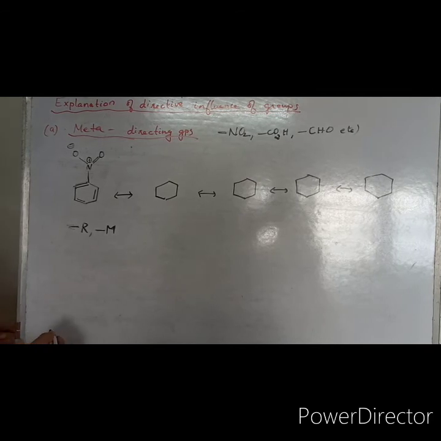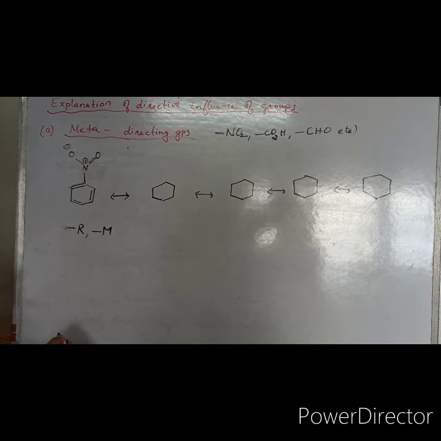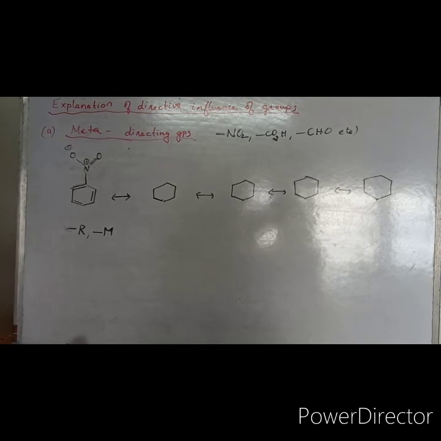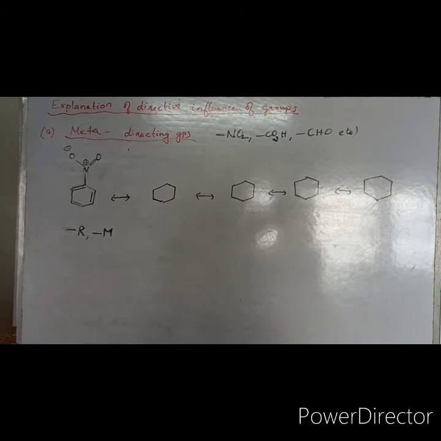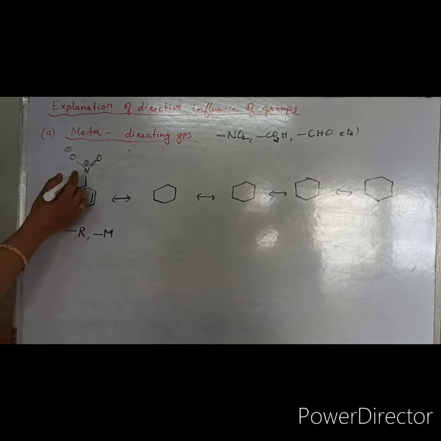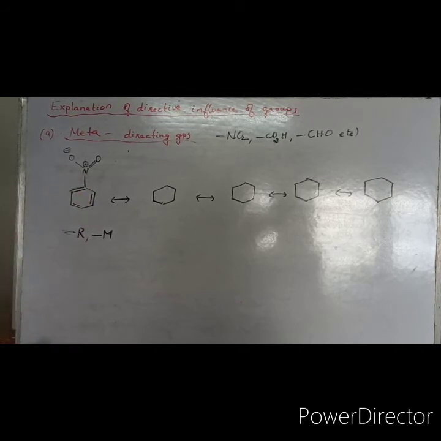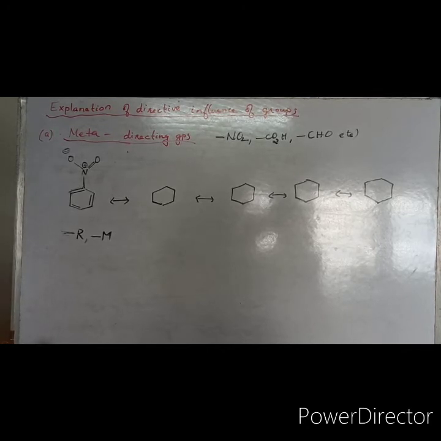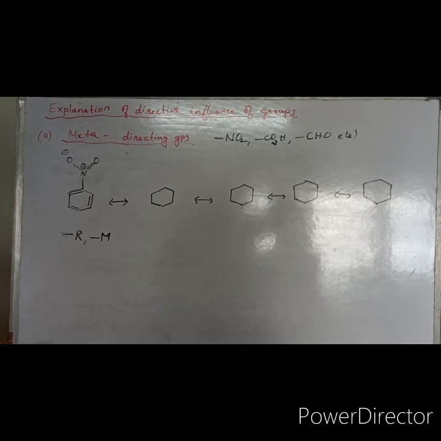Okay. So in the case of ortho-para directors, we are seeing positive isomeric effect or positive resonance effect. The reverse will be happening in this case. So let us take an example of nitrobenzene. As I said earlier, the nitro group will be directing the incoming electrophile towards its meta position. So that means compared to ortho and para positions, meta position is electron rich. That was not seen in the case of phenol and aniline. So how is this happening?